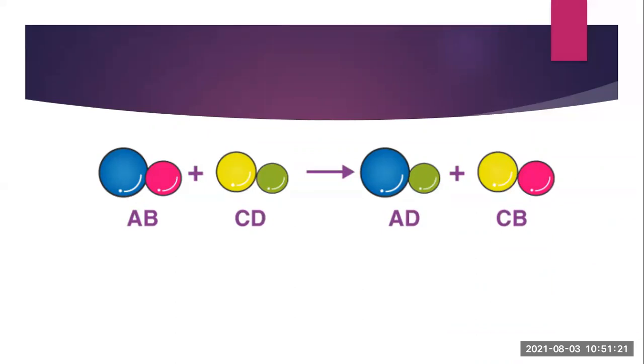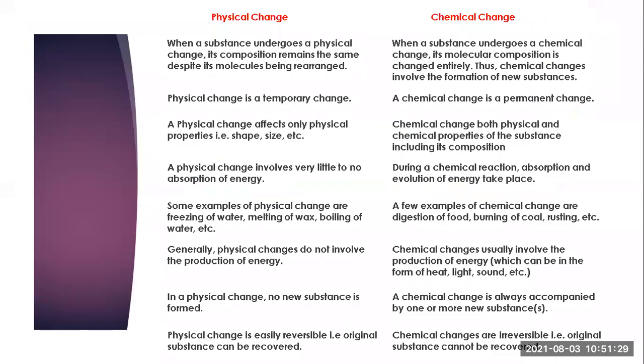In the product, a new bond is formed that is between A and D. Okay. So here you can see when a substance undergoes a chemical change, its molecular composition is changed entirely. Thus, the chemical changes involve the formation of totally new substances.